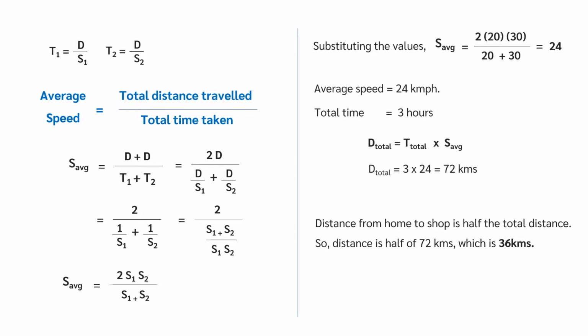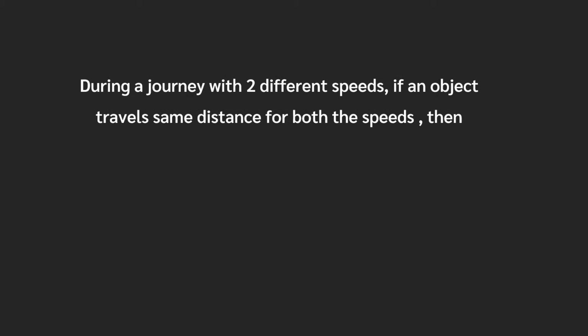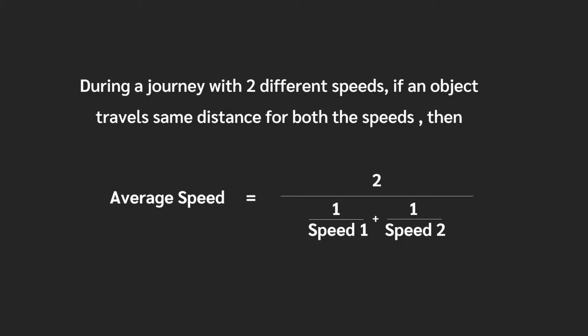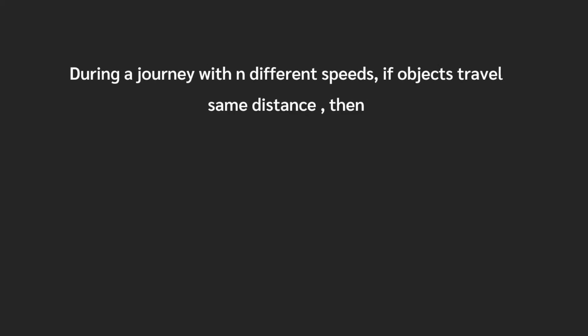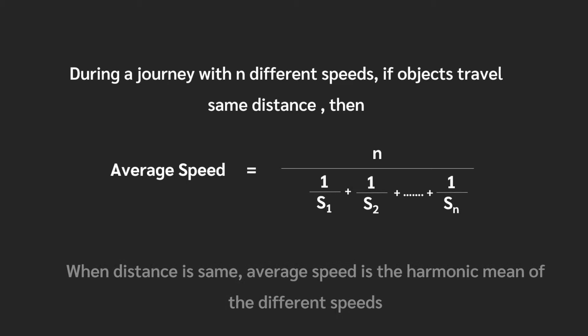D equals 36 km. When a journey is split into two equal halves of distance, average speed equals 2 into S1 into S2 divided by S1 plus S2. Or, 2 divided by 1 by S1 plus 1 by S2. You can say that this follows harmonic mean. So, for n different speeds with same distance covered, average speed equals n divided by, sum of, 1 by S1, 1 by S2, up to 1 by Sn.